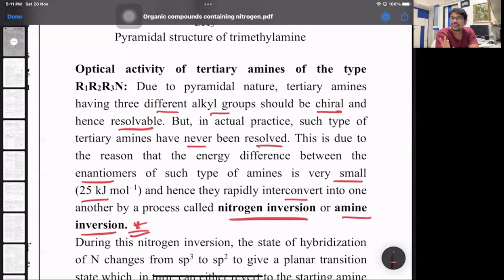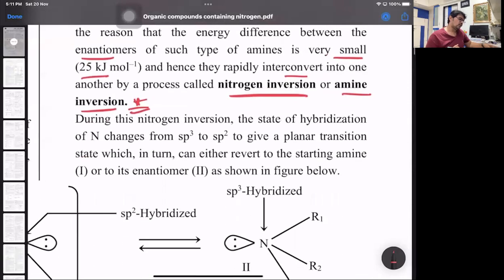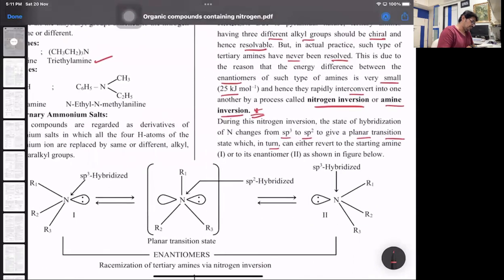The reason is this, remember this word: nitrogen inversion or amine inversion. During this nitrogen inversion, the hybridized state changes from sp3 to sp2 to give a planar structure, which in turn can either revert to the starting amine or its enantiomer. So look at that diagram carefully now. On the left hand side, we had nitrogen, which is sp3 hybridized. Because of the low energy barrier, it gets converted into a planar structure. Here the hybridized state is sp2, trigonal planar. And then it again converts back to sp3.